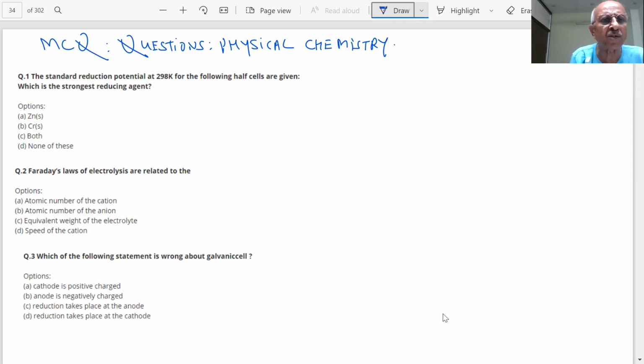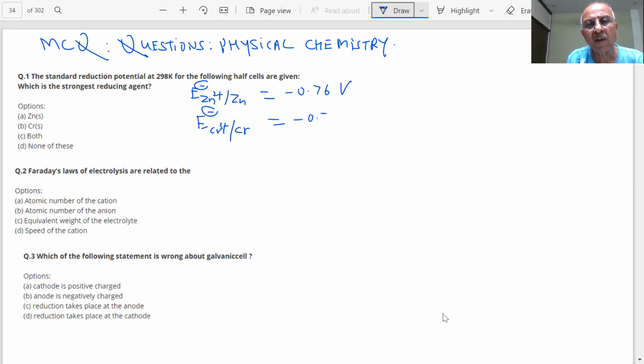First question: the standard reduction potentials at 298 K for the following half cells are given; which is a stronger reducing agent? The values are not given, but I think we already know the value for zinc. We have used this so much. For zinc, it is minus 0.76 volt, and for chromium it is minus 0.74 volt.